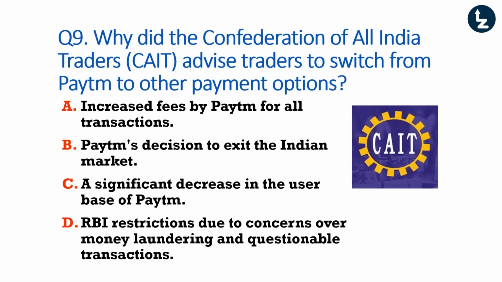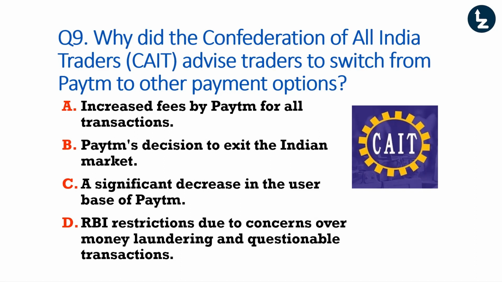Why did the Confederation of All India Traders, also known as CAIT, advise traders to switch from Paytm to other payment options? Now, if you are able to relate it to the previous question, you will be easily able to answer it.